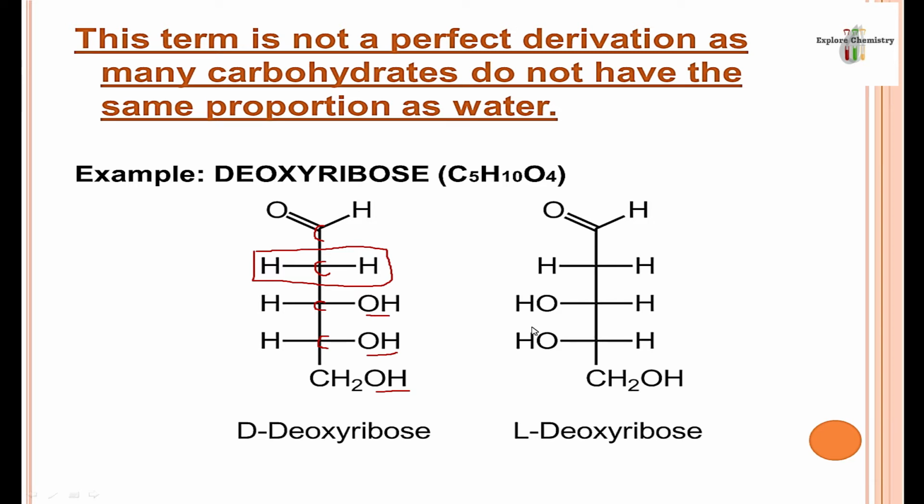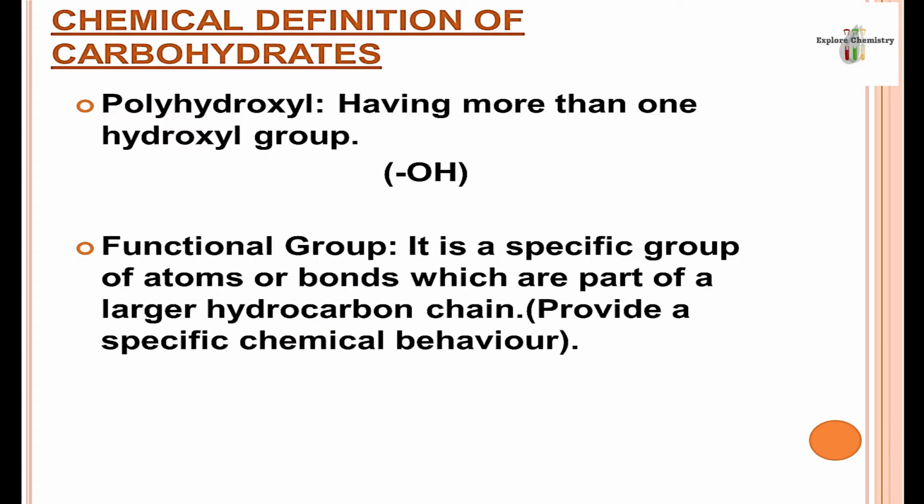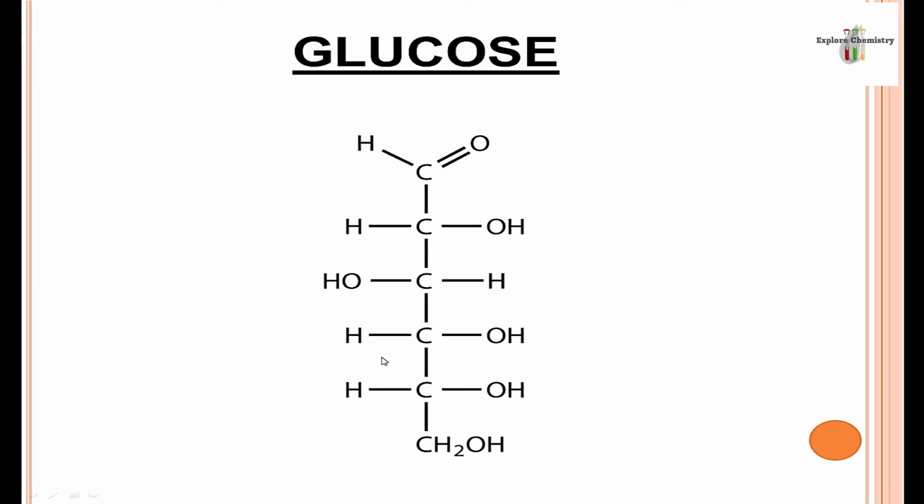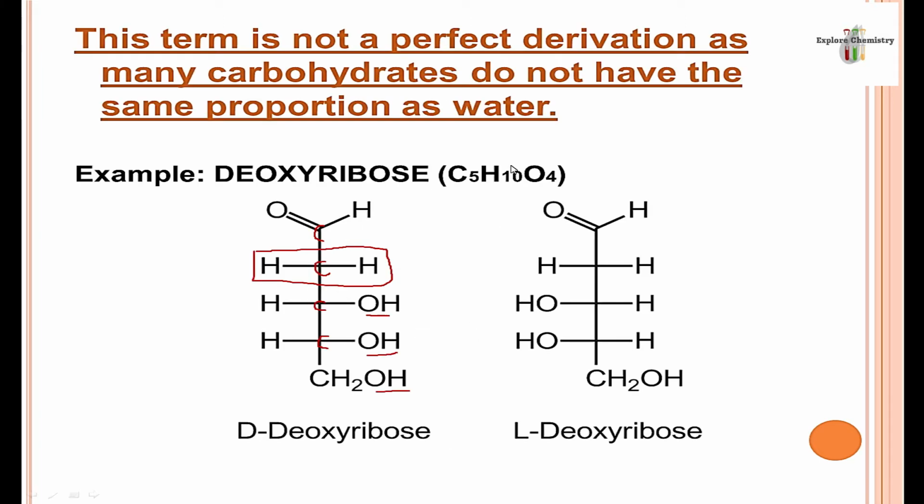So the 3D structure of both the compounds is different. They are known as stereoisomers of each other. So mostly carbohydrates have stereoisomerism. Carbohydrates, you have seen, have many OH groups. In glucose there is an OH attached with each carbon atom. Over here, except for one, an OH is attached with almost each carbon atom.